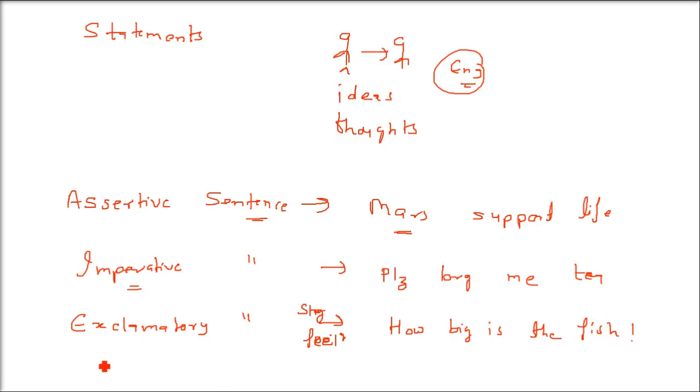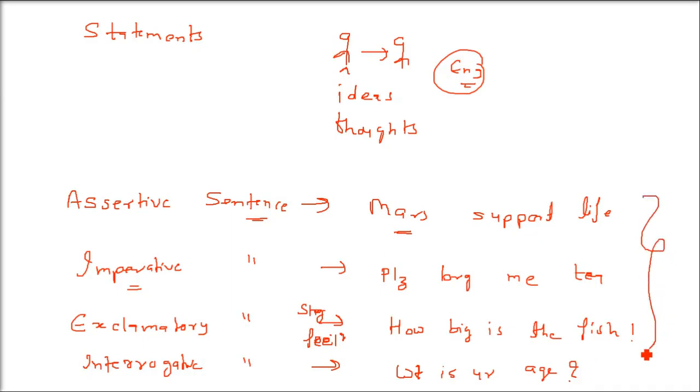Sometimes you just ask a question. That is a sentence which is called an interrogative sentence. A sentence that asks some question is called an interrogative sentence. For example, what's your age? Where do you live? What do you have in your pocket? Have you done your work? These are all interrogative sentences. I am writing it all in short.